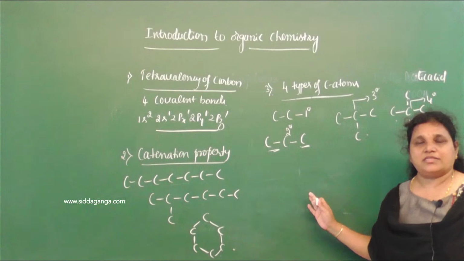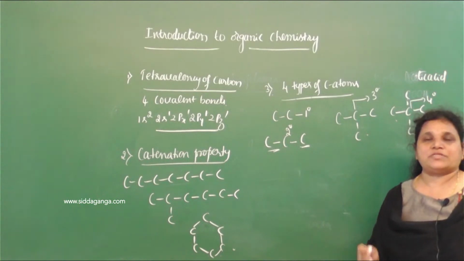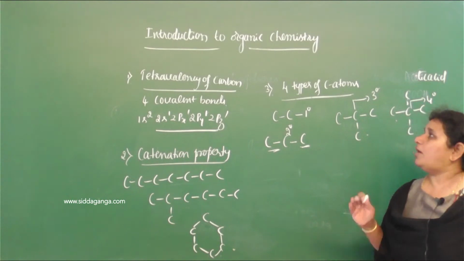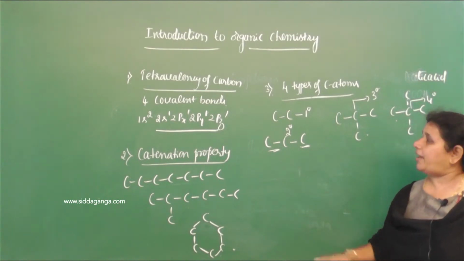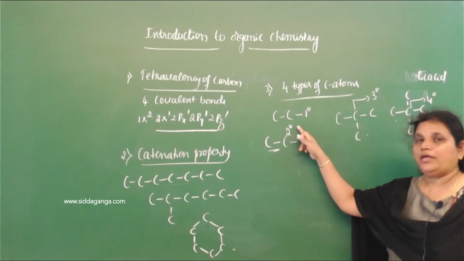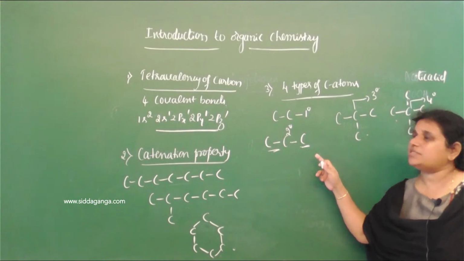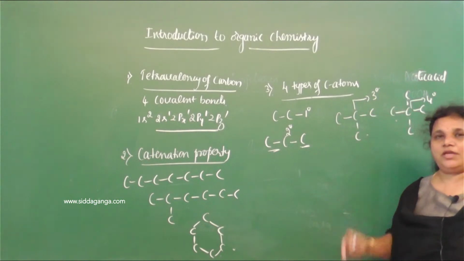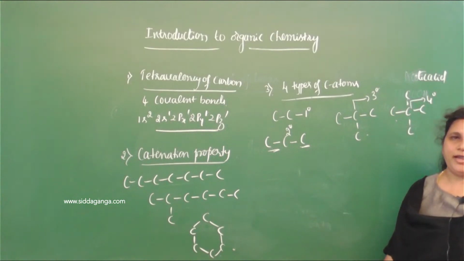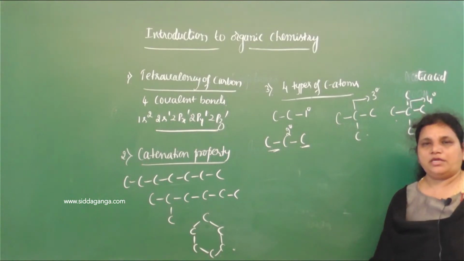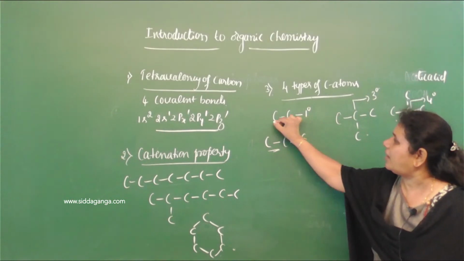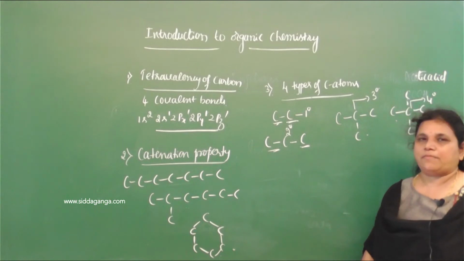Because of that reason, the number of organic compounds far exceeds the total number of inorganic compounds. What are those 4 types of carbon atoms? 1 degree are primary carbon atoms, 2 degree are secondary, 3 degree are tertiary, and 4 degree are quaternary carbon atoms. So primary carbon means the carbon atom bonded to one other carbon. ಇಲ್ಲಿ ಎರಡು ಕಾರ್ಬನ್ primary ಆಗುತ್ತೆ.